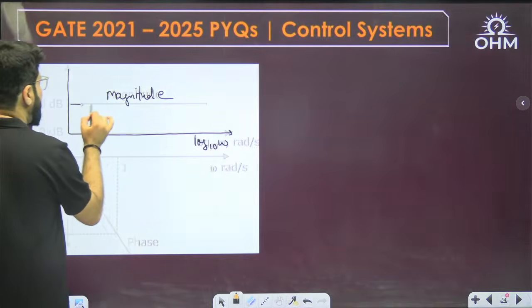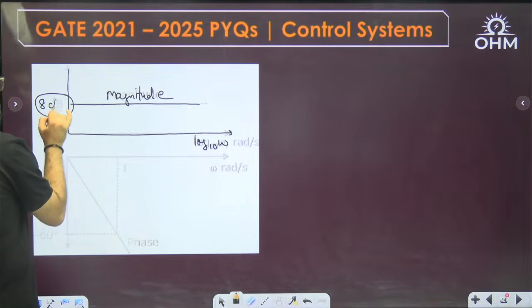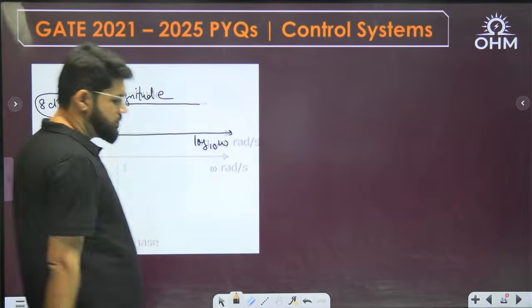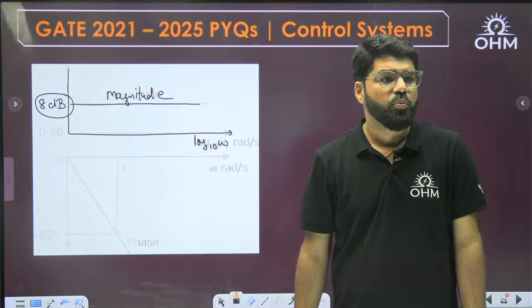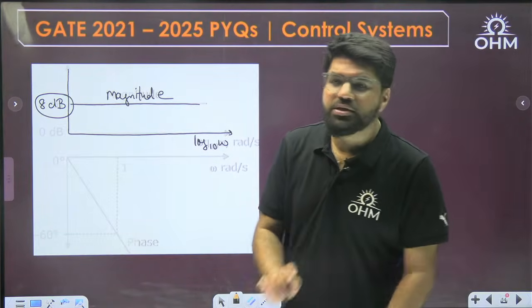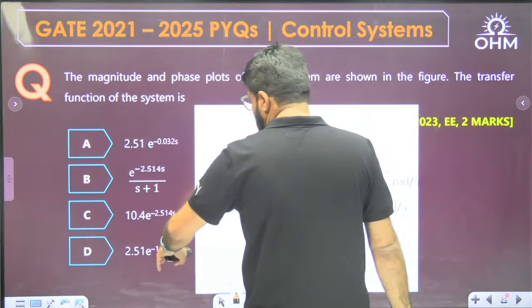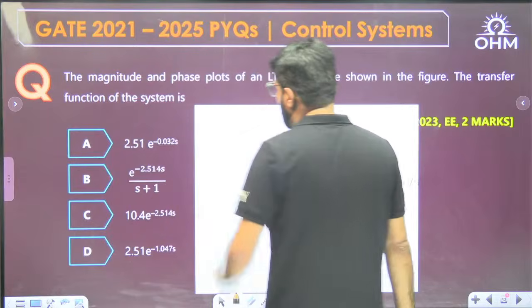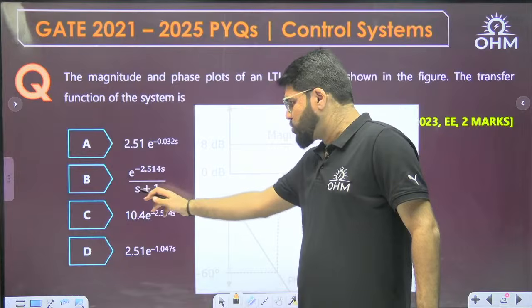How much is the magnitude? You see, it is constant. Magnitude is constant. That means there is no pole or zero term. The magnitude is constant whenever you only have the exponential term. So the options are there with the exponential term, but a pole term will not be there, in this option number B.